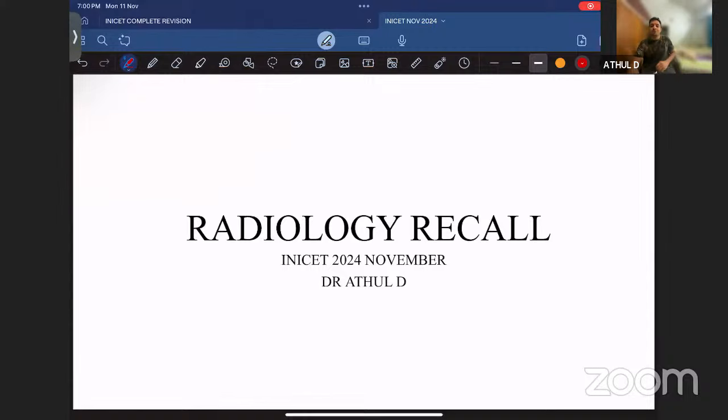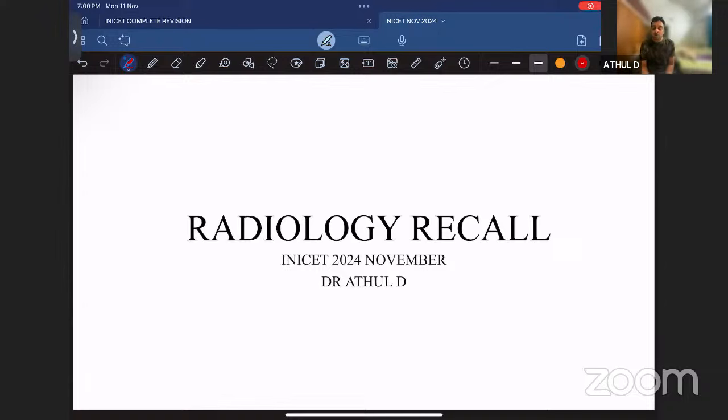Hope all of you had a good exam. I heard, when I talked with the candidates, and I felt the exam was of easy to moderate or moderate to difficult. Some was in between all these difficulty levels, but it is okay.